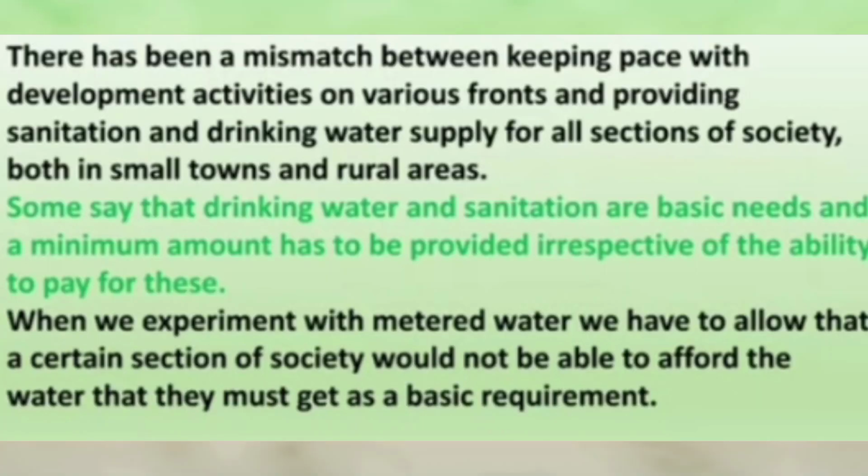When we experiment with metered water, we have to allow that a certain section of society would not be able to afford the water that they must get as a basic requirement. A report for this river basin says provision of drinking water to townships is not planned well. Particularly, the small towns have serious access and equity related issues, more so during summer.